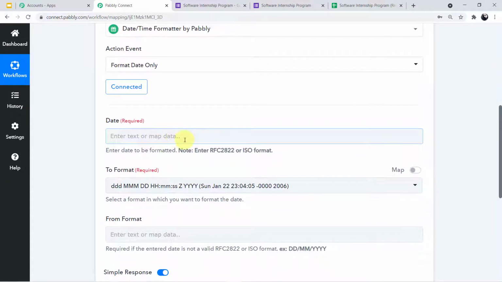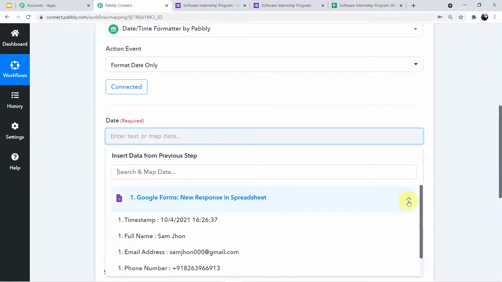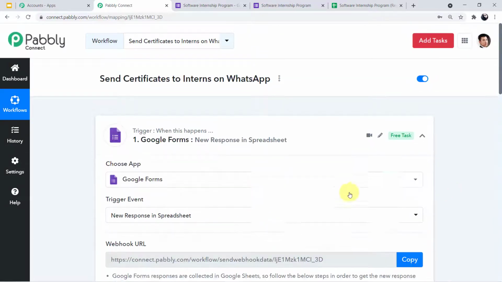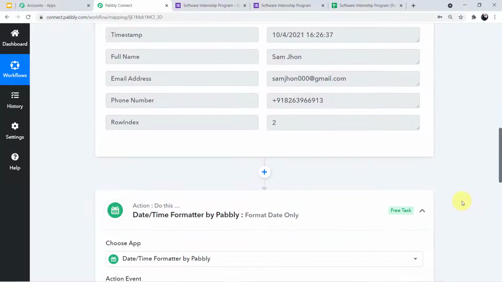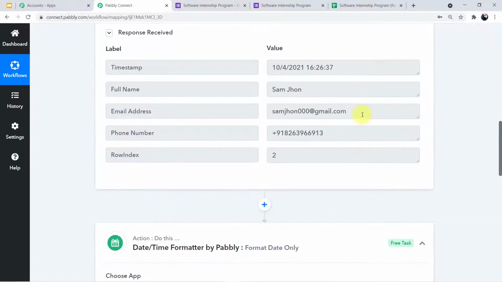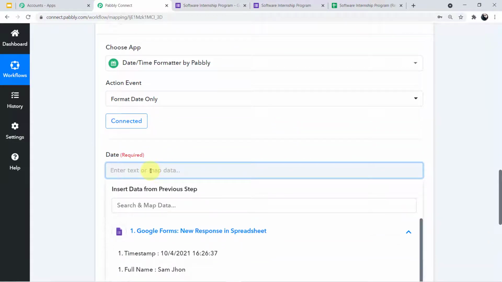Here you can see, I have to map the date. Now what is mapping the date? If you click this arrow, you can see a scroll down. These are the responses which are captured above by Pabbly Connect. These are the same responses. So guys, mapping data is nothing but a feature added by Pabbly so that every time you have to enter a value in the required field, you need not go up and collect the data, then come down and paste it. We can simply map the data.